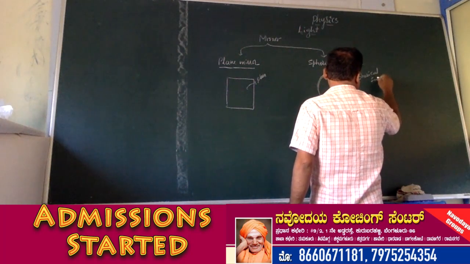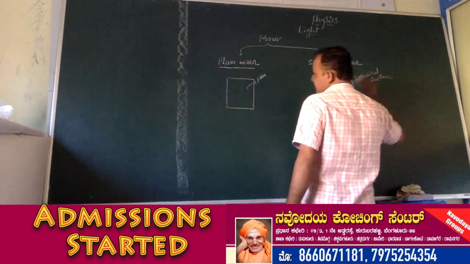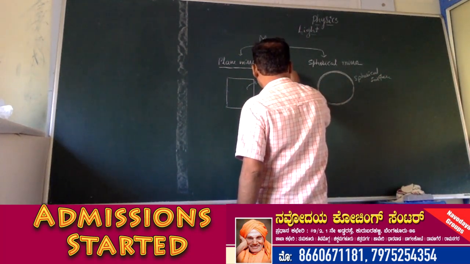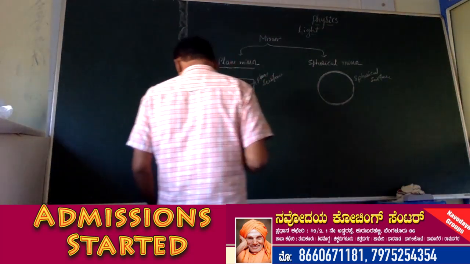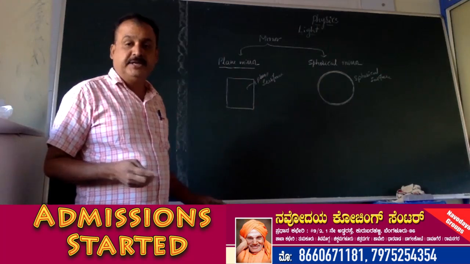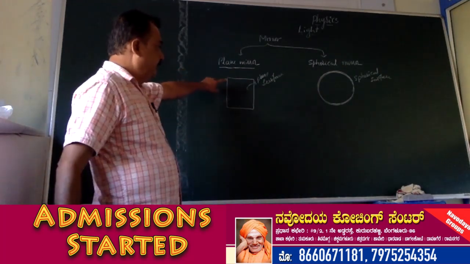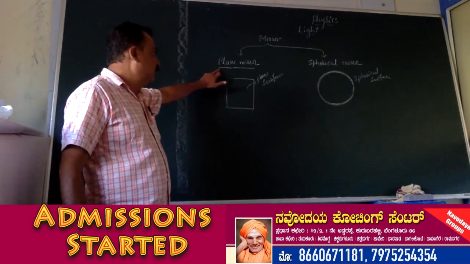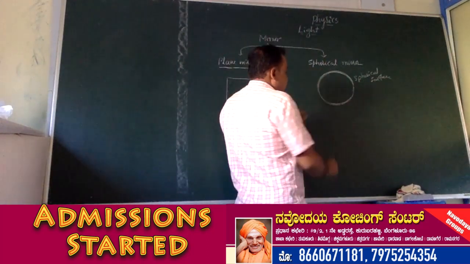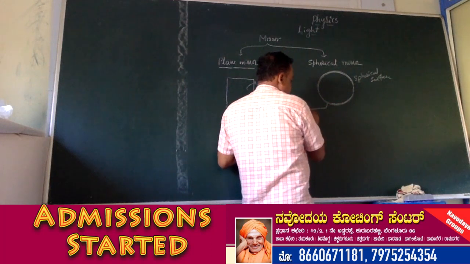Spherical surface. It is the plane surface. So the reflecting surface of the mirror is spherical, is called a spherical mirror. The reflecting surface of the mirror is a plane surface, is called a plane mirror. In spherical mirrors, again there are two types. One is